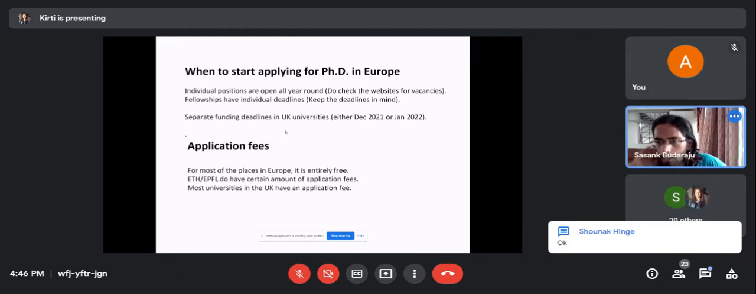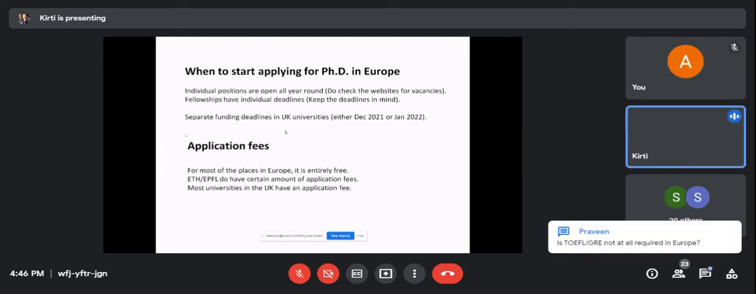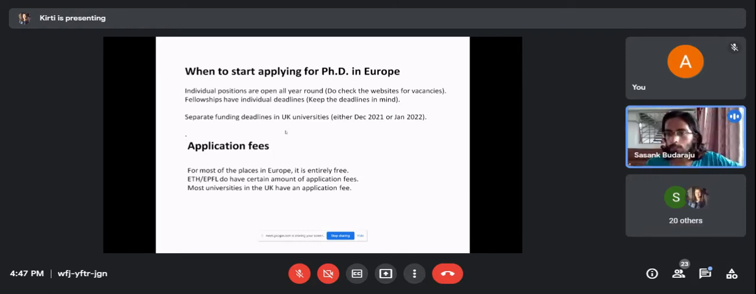Ishita asks, should we attach the cover letter separately or write it in the body of the email itself? You should attach it separately with the email, as a PDF of the cover letter.